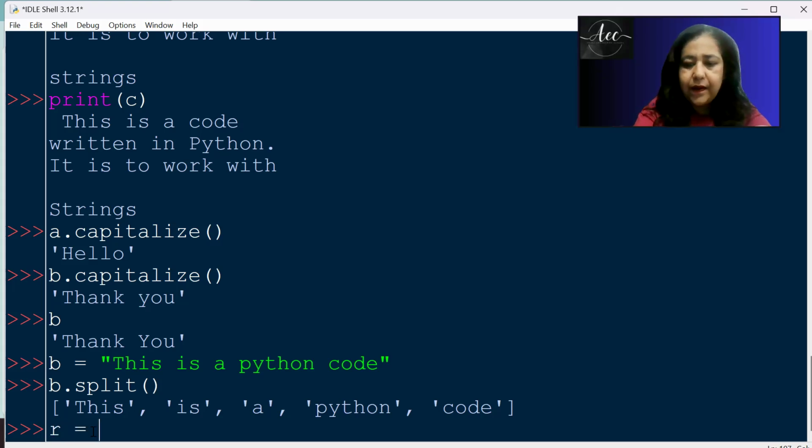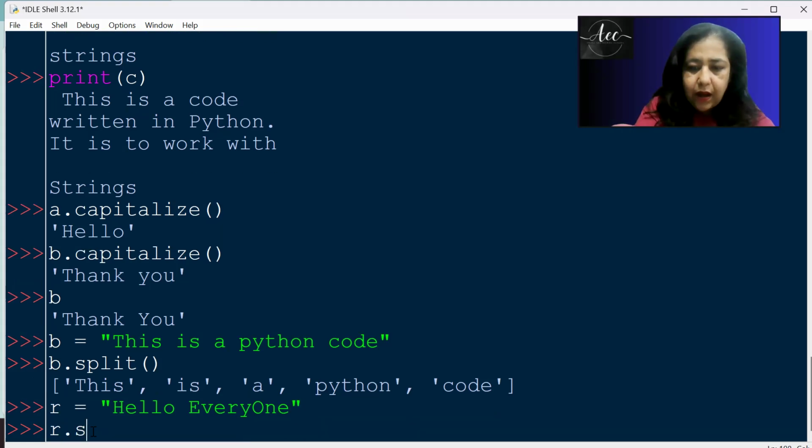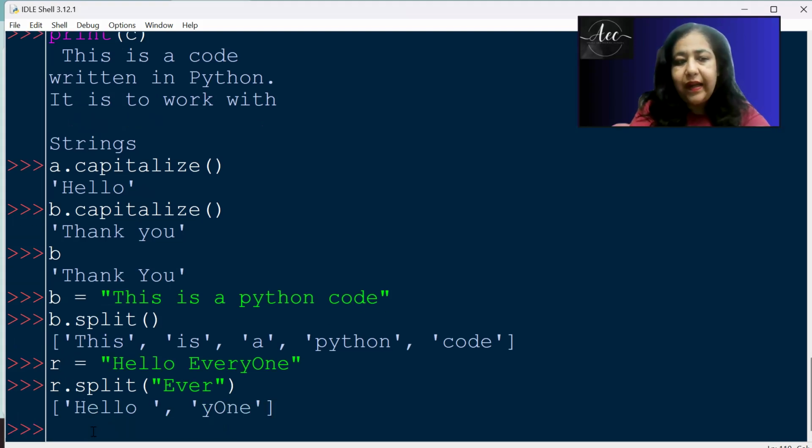So if I take R is equal to "hello everyone" and I write R.split("ever"), let's see what happens. If I split, I'll get "hello", ever is removed altogether, and then what you have after that is "one". The result is a list of two strings: whatever we have before "ever" and whatever we have after "ever", and "ever" is removed because split removes that thing.